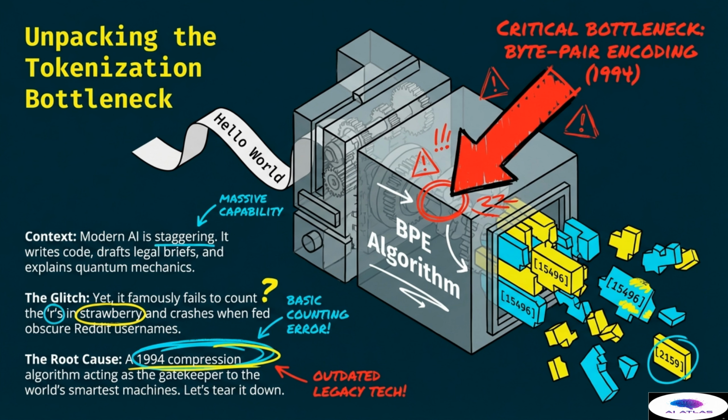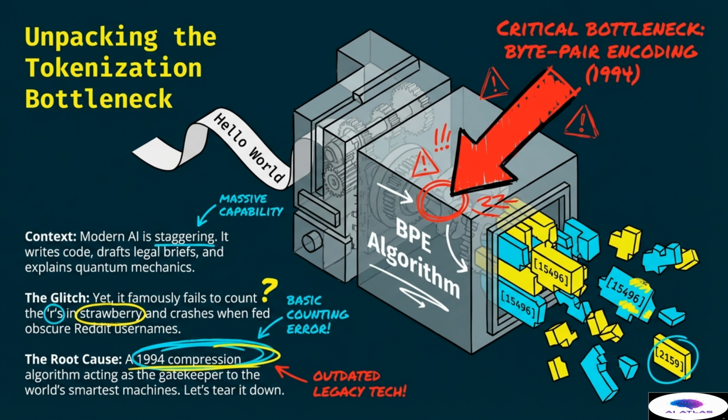Despite artificial intelligence being able to write complex code and draft legal briefs, it still struggles with basic counting errors. This occurs because the model is not seeing letters as we do. Instead, it relies on an old file compression trick that was never originally intended for deep learning. We are going to tear down this system to understand why these errors happen and how they impact performance. By the end of this discussion, you will understand the hidden layer that stands between human language and machine processing.